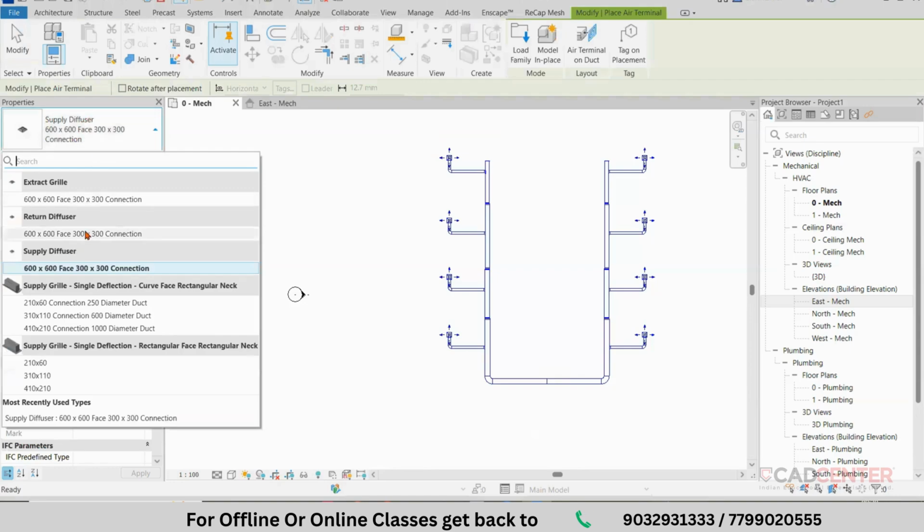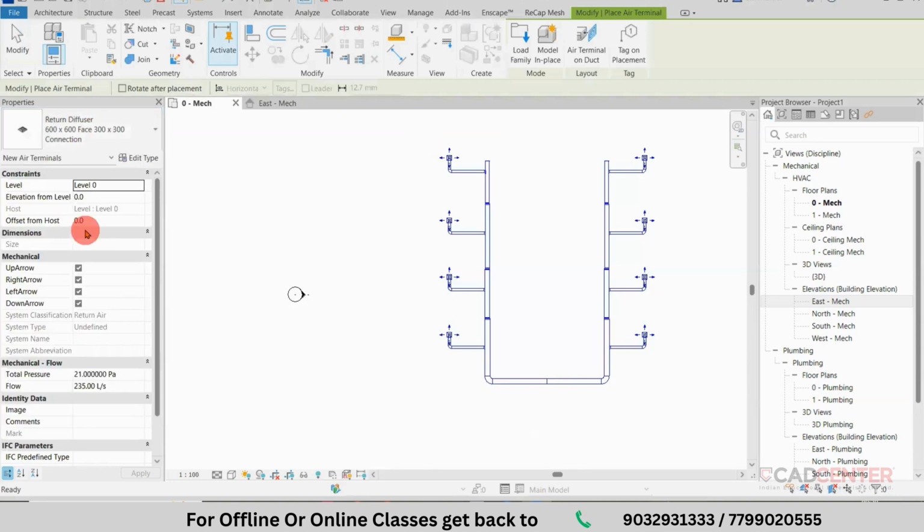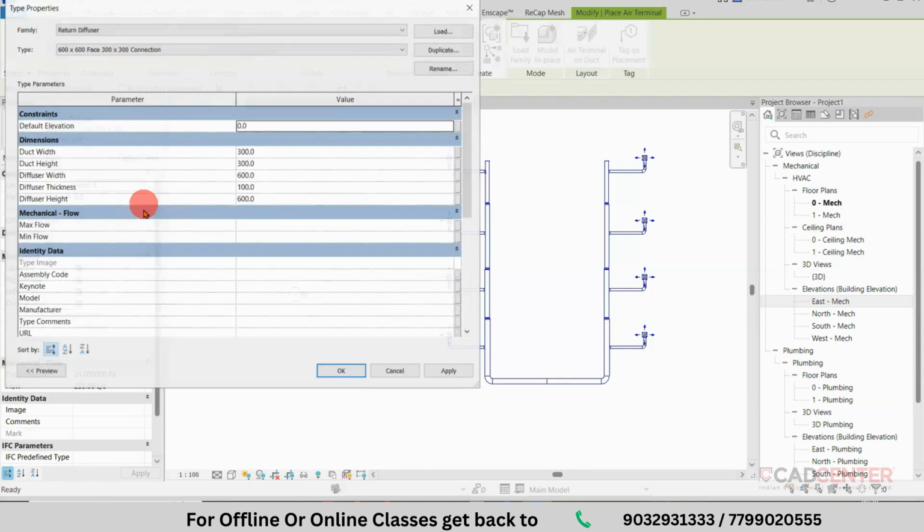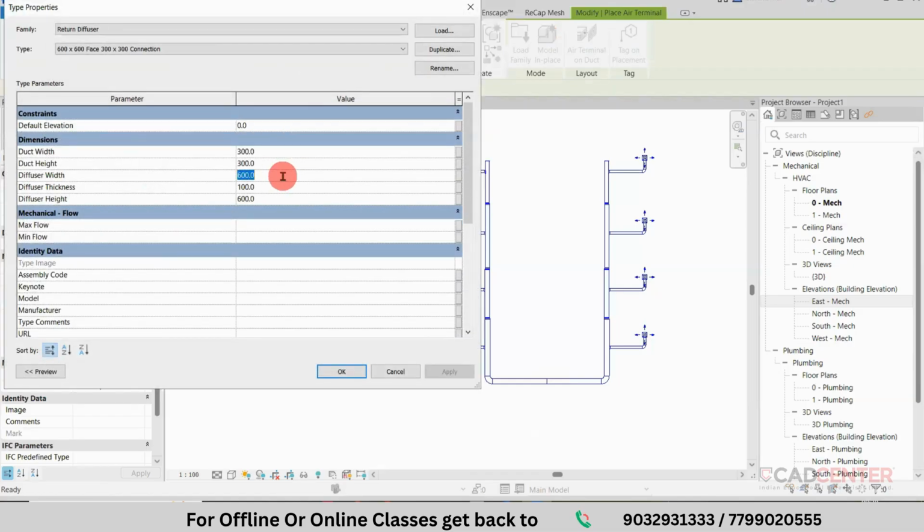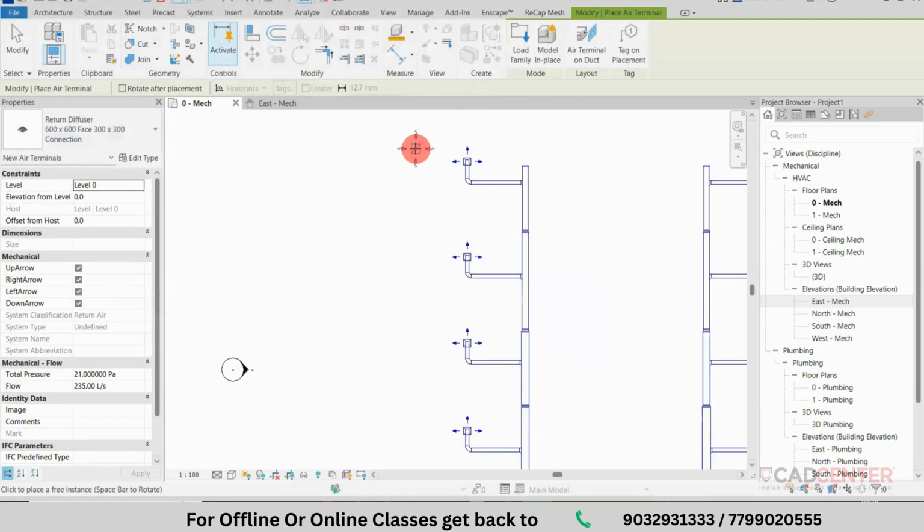Till the time, change it to the return diffuser, go back to the size, edit type, and I am modifying 300 by 300. This I am changing to, for example, 500 by 500, and this I am changing to 50. Click on OK. I am providing the return diffuser.